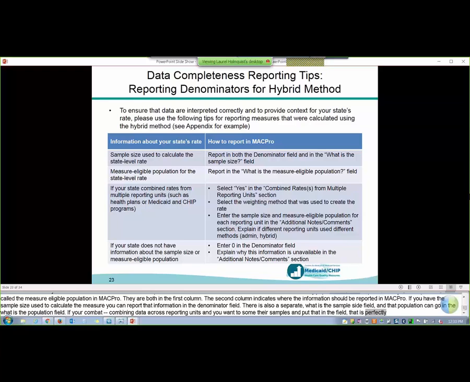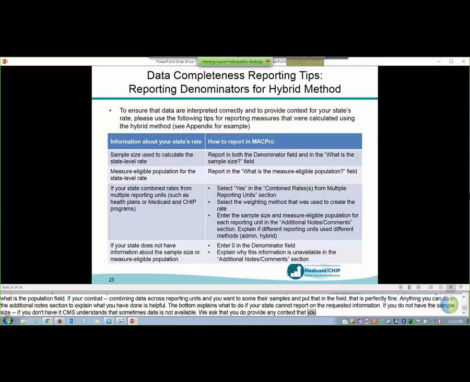In addition, the table at the bottom explains what to do if your state can't report some of the requested information, if you don't have the sample sizes, if you don't have the measure eligible population. And again, if you don't have it, CMS understands that sometimes this data is not available, but ask that you do please provide any context you can about the challenges your state faced in getting it.